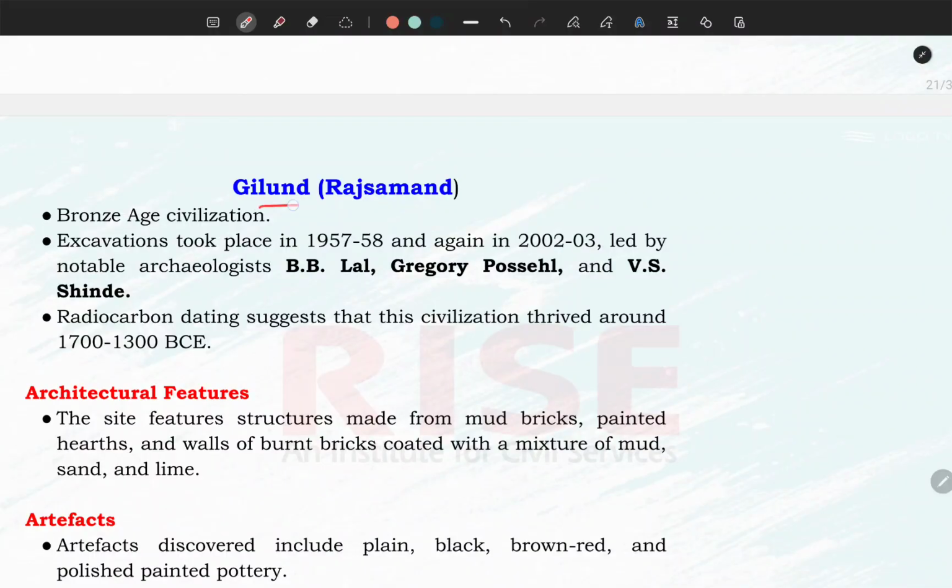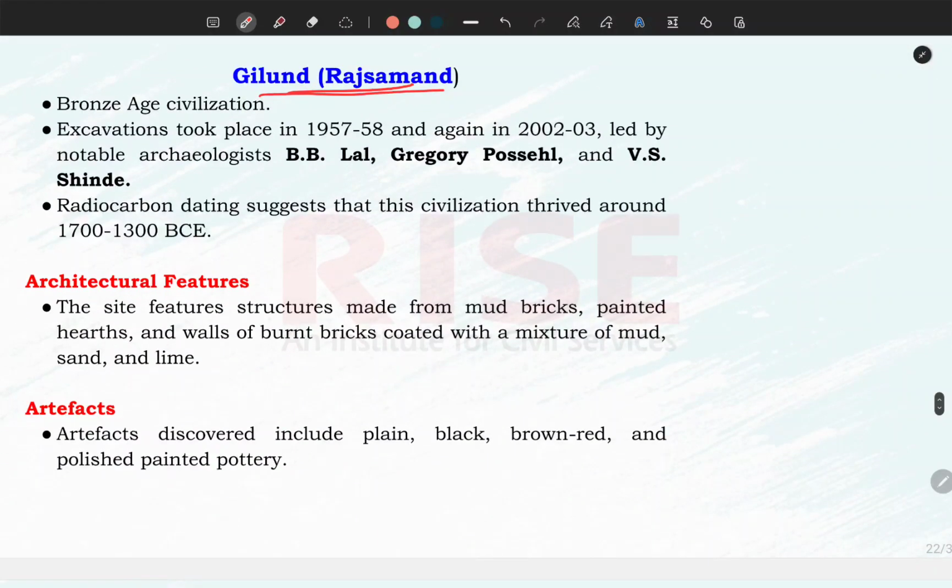The third is Gilund. Gilund is located in Rajasthan. It is also part of the Banas culture, Banas civilization, and it's related with the copper as well as bronze civilization. It was excavated from 57-58 up to 2002-3 by B.B. Lal, Gregory Possehl, and V.S. Shinde. Radiocarbon dating says that the site is related with 1700 to 1300 BC.